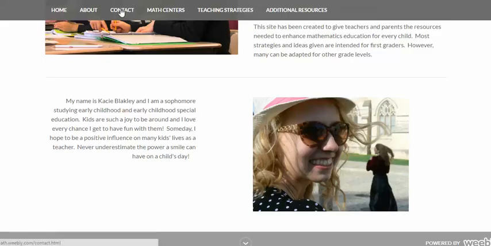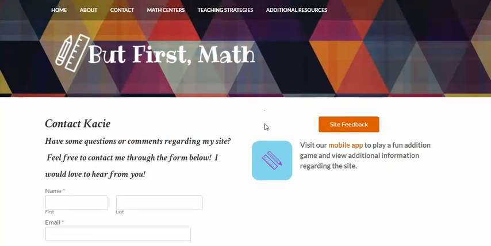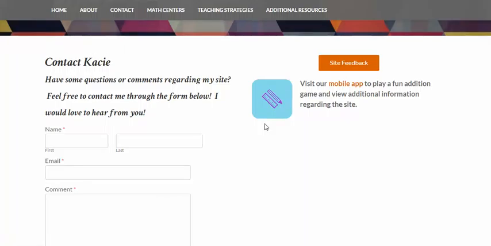So next on our navigation tab is the contact page. There's a couple of different things located on here. So on the left, we have the contact form. So if you have any questions or comments about my website, I would love to hear them. Just fill in your name, your email, and then your full comment that you would like to send to me.